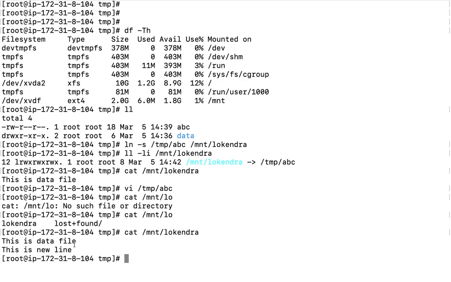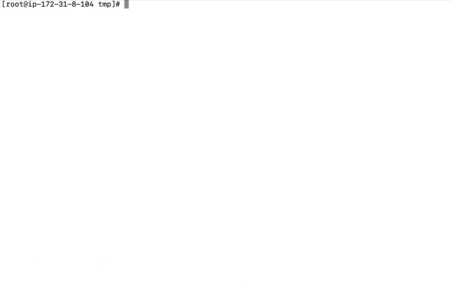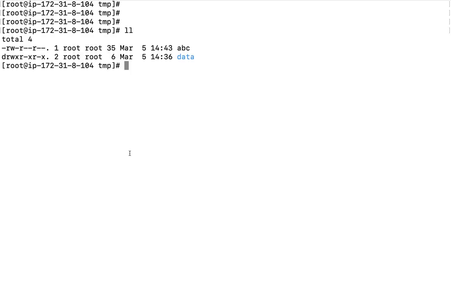Lokendra. So the data will be available in both the files, but obviously this is pointing to my original file. If I remove this file, definitely my data will be lost. Moreover, the number of links. Okay. If I run the command ll here, we were able to see that whenever we created a hard link, this number was increasing, right?